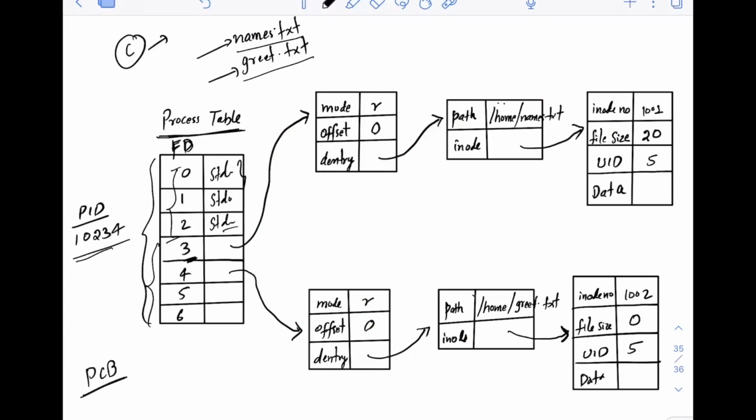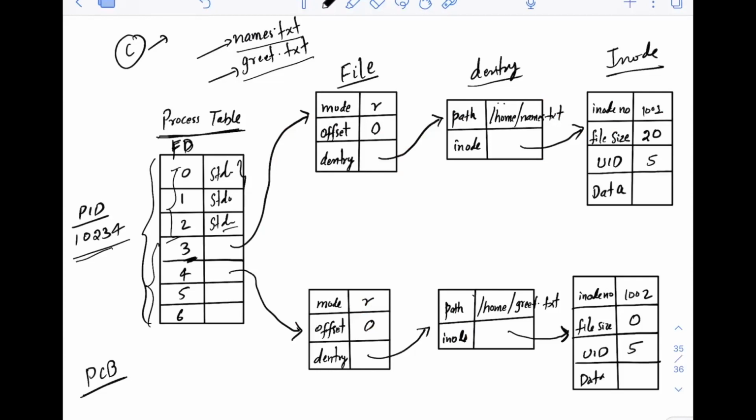Now as I told, which object is closest to the user or to this program? It's the file object. So now you have the file object here. Of course, this is Dentry, I have not named it. Then you have inode. So the closest object to this process actually is the file.